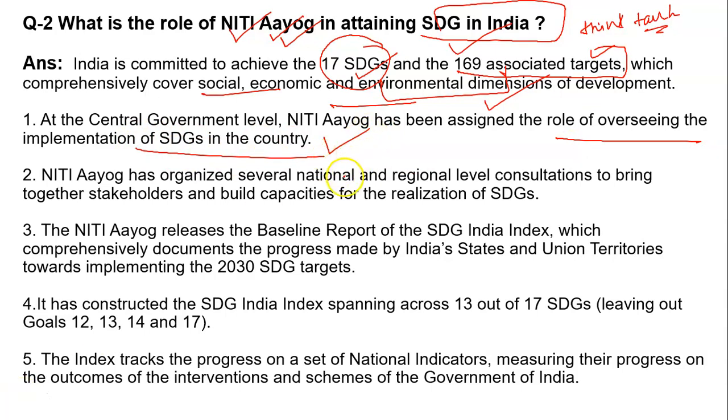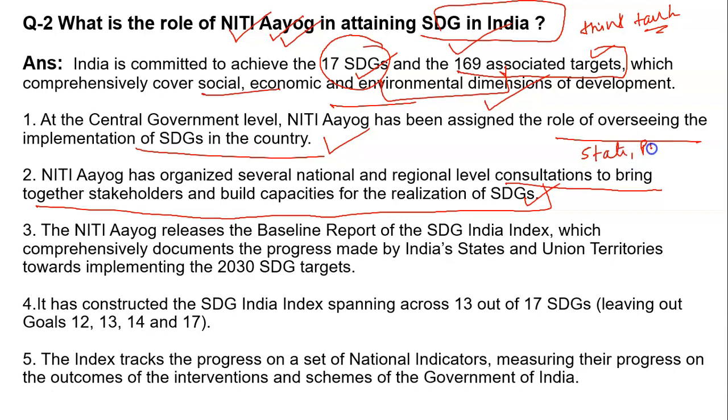Niti Aayog is the sole overseer of the Sustainable Development Goals. Niti Aayog has organized several national and regional level consultations to bring together stakeholders and build capacities for the realization. Who are the stakeholders? States, some private firms, NGOs, central government. So what is the role of the Niti Aayog? To consolidate the efforts of all these stakeholders in one direction.